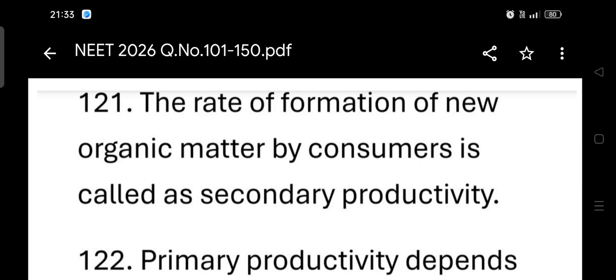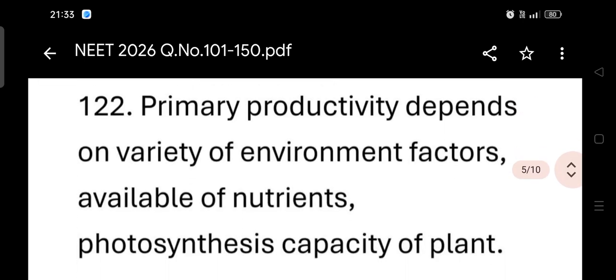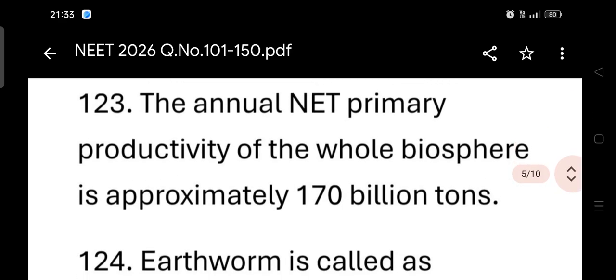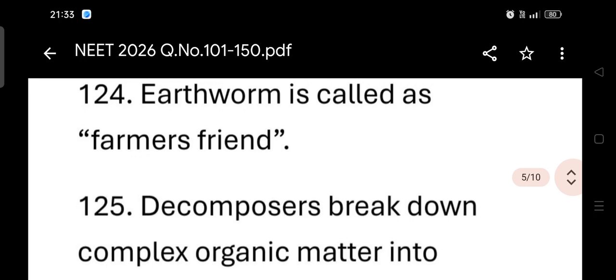The rate of formation of new organic matter by consumers is called secondary productivity. Primary productivity depends on a variety of environmental factors, availability of nutrients, and the photosynthetic capacity of plants. The annual net primary productivity of the whole biosphere is approximately 170 billion tons. Earthworm is called the farmer's friend.